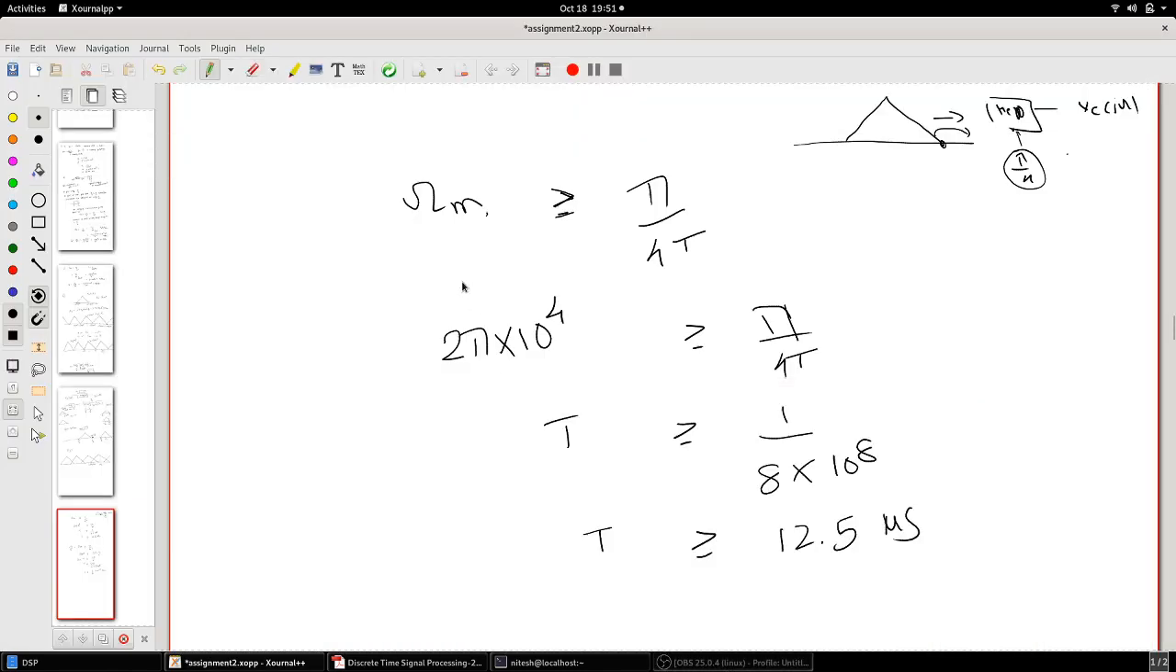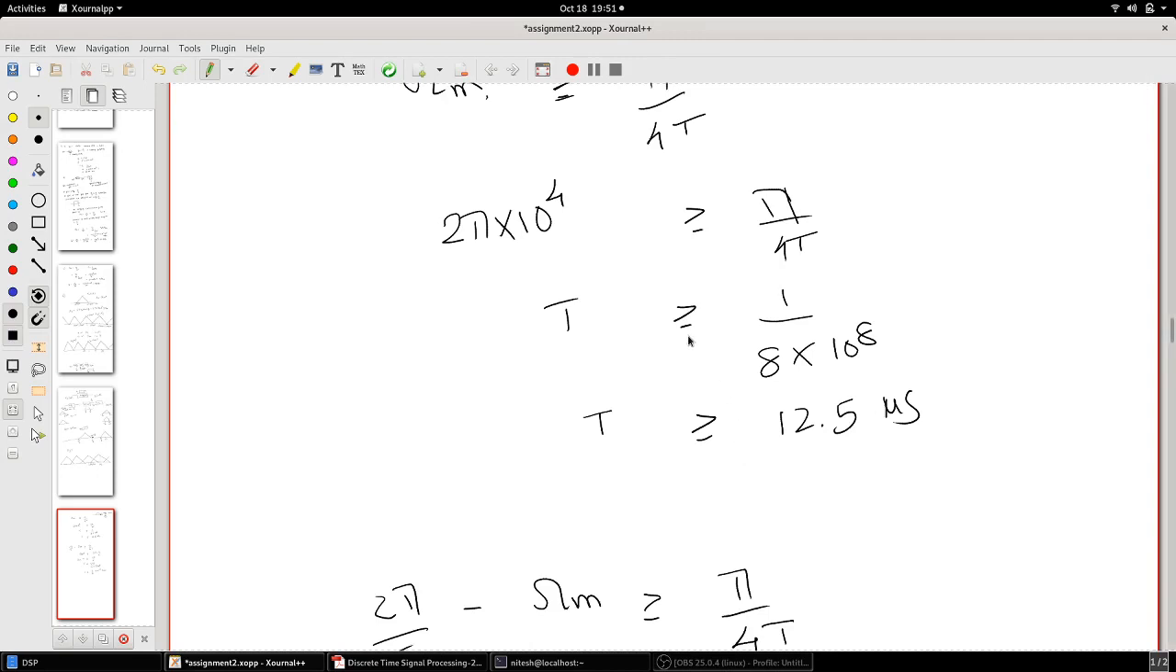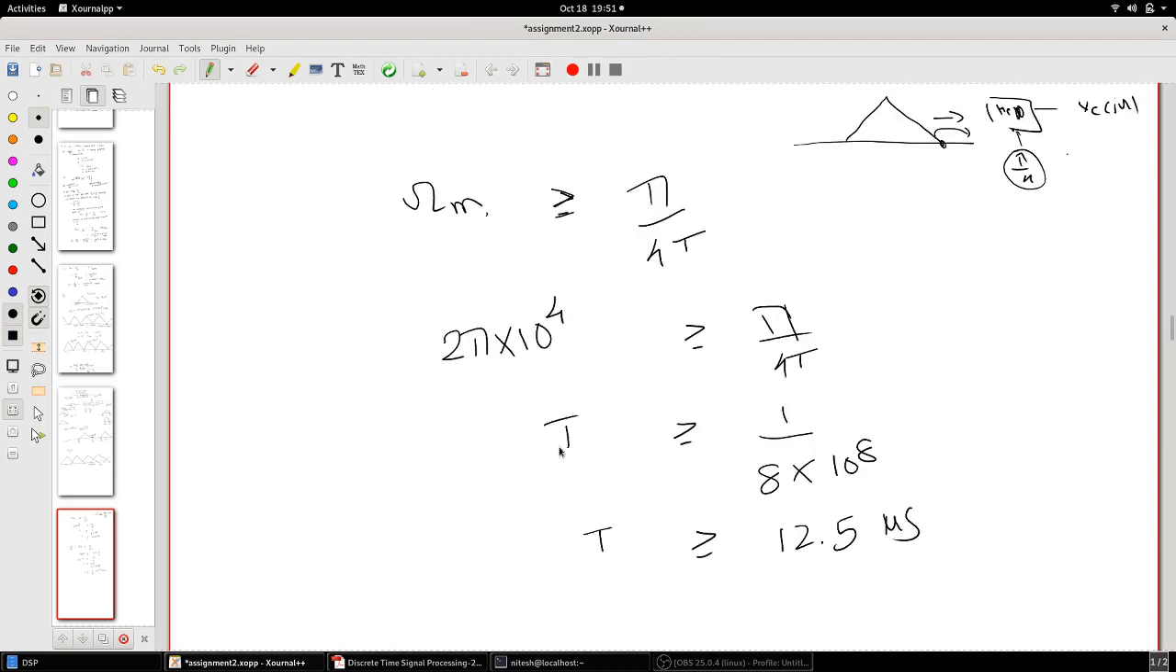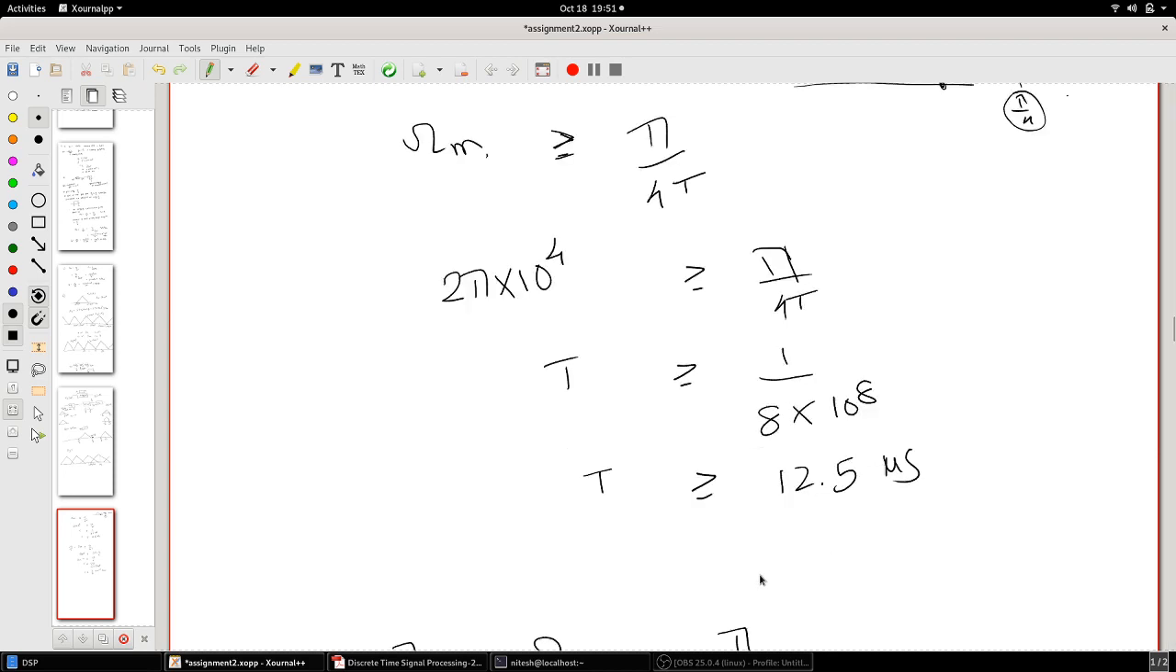So then, when you plug in these values, you get t greater than or equal to 8 into 10 raised to the power of minus 8, which is 12.5 microseconds. That's the first condition.